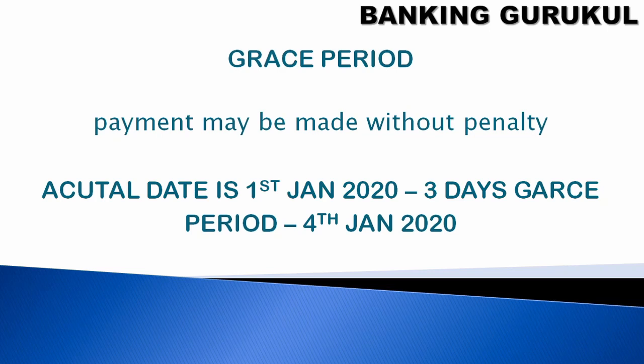So for example, because my account has minimum balance and my transaction amount is 5,000 rupees, my account has only 2,000 rupees. So my SI will fail, but I have 3 grace days. So I can transfer on the 1st, 2nd, 3rd or 4th of January. I can transfer from my savings account to my recurring deposit account without any penalty. These are called the grace period. Thank you friends.